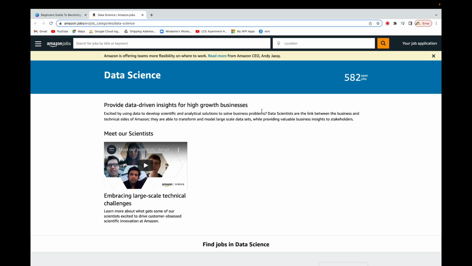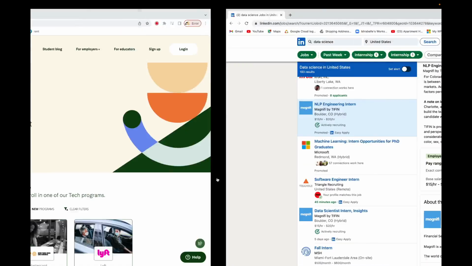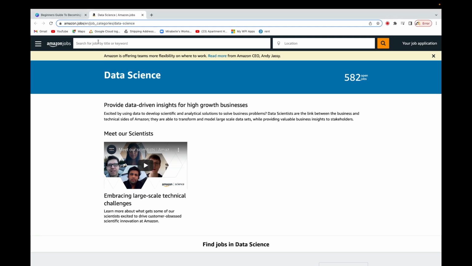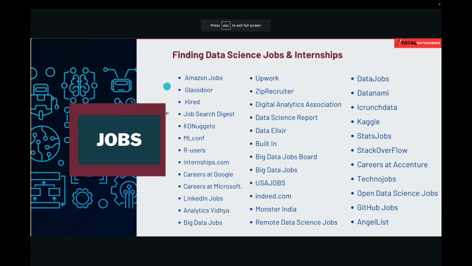So once you get an internship, make sure you do your best, and at the end of the day, you're going to get a job offer from that particular company. Or even if you go to another company, you have an experience to show them that you've done something similar, which increases your chances of getting the job easily.